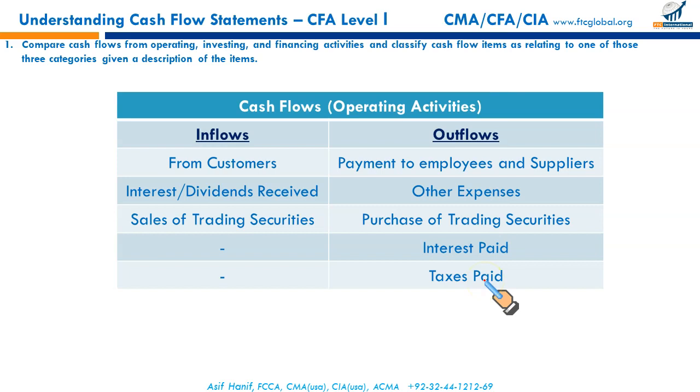Remember, primarily when the information we are studying and the context is silent, whether it is GAAP or IFRS, you should follow GAAP, because CFA is an American certification. So interest paid and taxes paid might be treated differently in IFRS, but since the context is silent, we must assume that we should follow GAAP. So interest paid, taxes paid are considered as operating outflows.